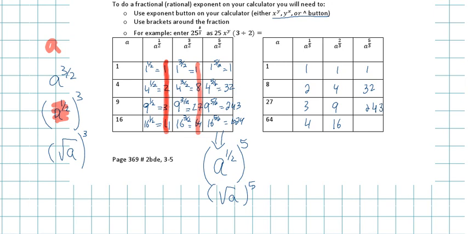So the formula for the second one is going to be a to the 1/2 exponent 3. And the first one, a to the 1/2 exponent 2. And the first one is just a to the power of 1/2. That's it. It doesn't change, just as it is.